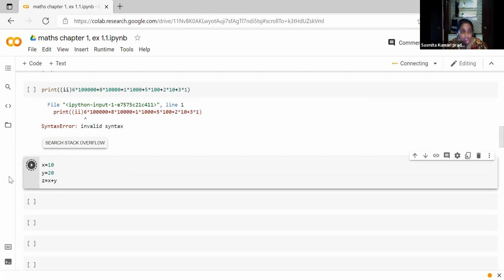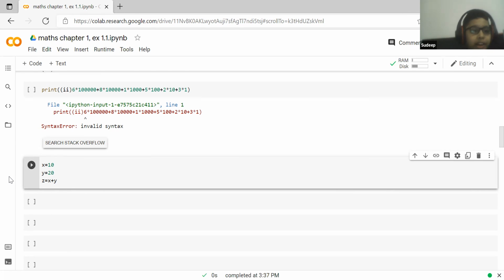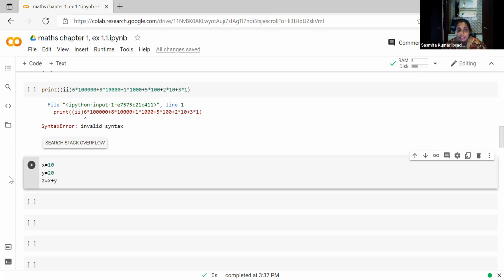I thought you said to write print and then in brackets write X plus Y. See, you didn't write the print statement here. Puneet, write down the print statement.